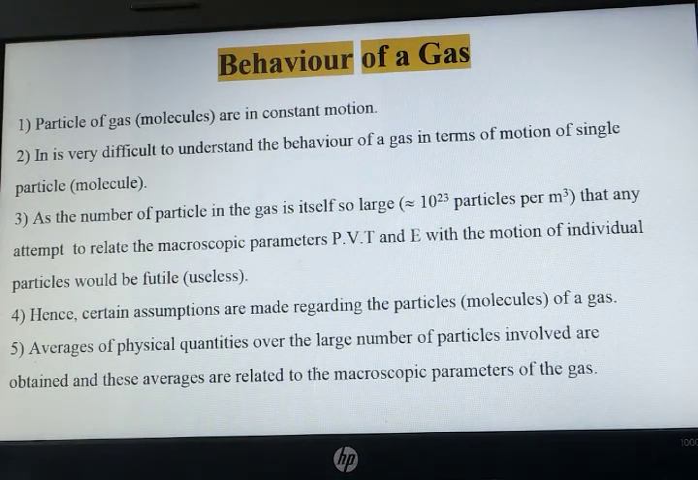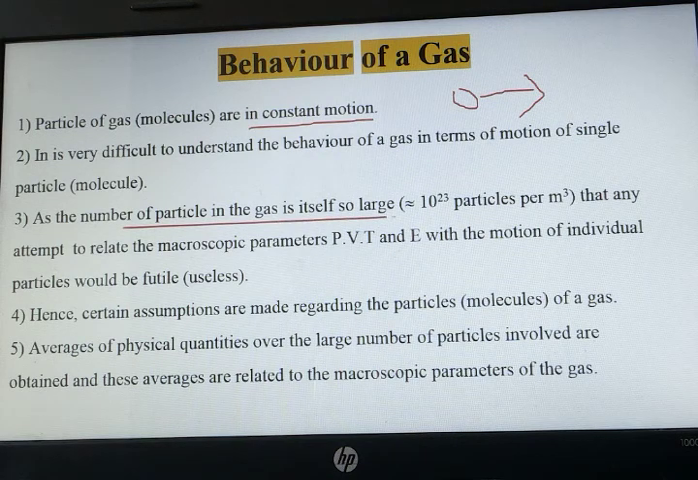Now we will see the behavior of gas. Particles of gases are in constant motion. It is very difficult to understand the behavior of a gas in terms of the motion of a single particle, because a gas consists of a large number of particles. The number of particles in a gas is so large, approximately 10 raised to 23 particles per meter cube. Means in only 1 meter cube, there are 10 raised to 23 particles. Imagine how big the number of particles of gas is.